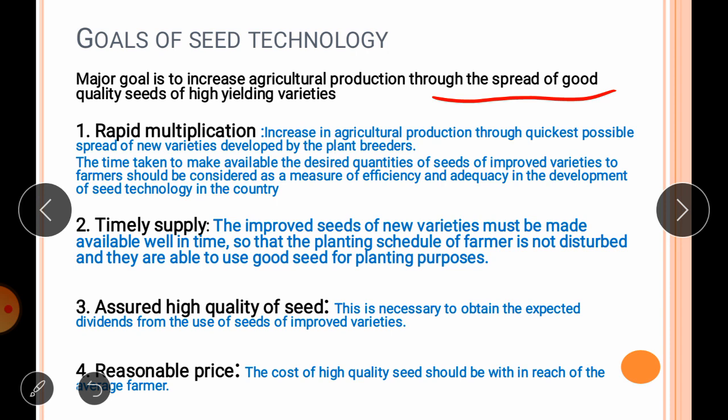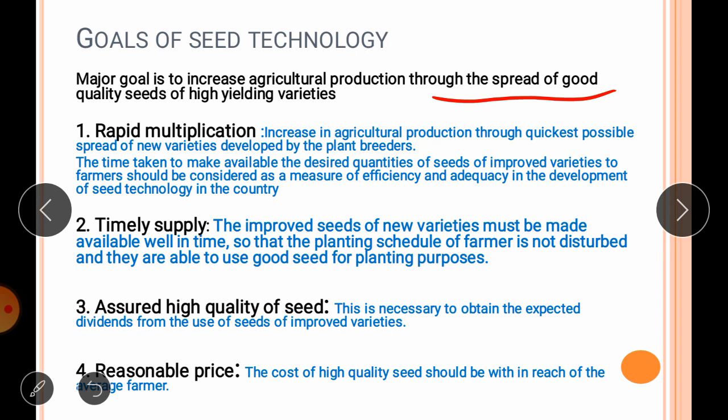Then the second goal is timely supply of the seed. The improved seeds of new varieties must be made available well in time so that the planting schedule of the farmer is not disturbed and they are able to use good quality seed for planting purposes. That is another goal of seed technology.